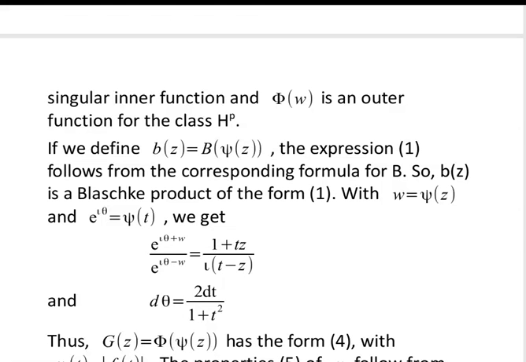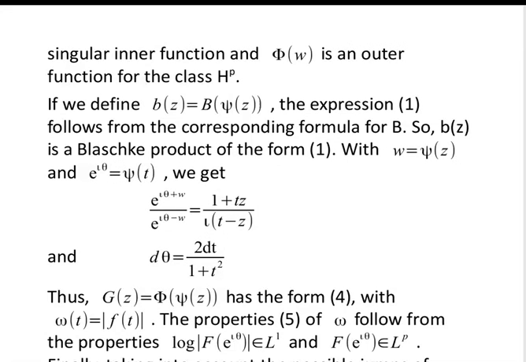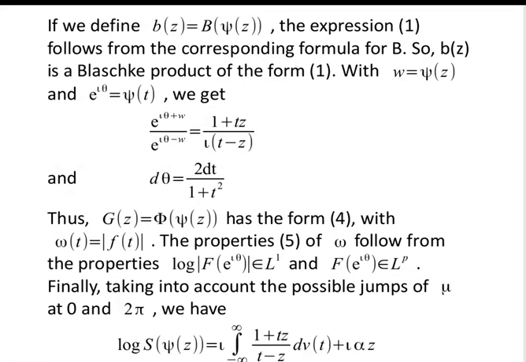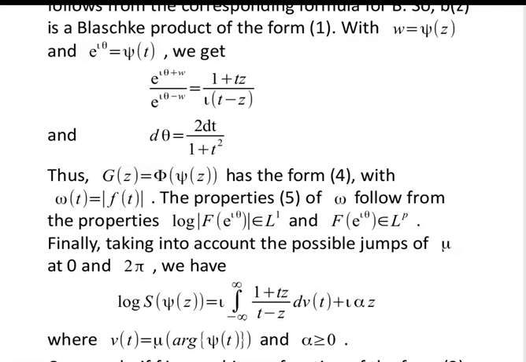We get (e raised to power iota theta plus w) upon (e raised to power iota theta minus w) is equal to (1 plus d(z)) upon iota into (t minus z), and d theta is equal to 2 dt upon (1 plus t square). Thus g(z) is equal to phi of psi(z) has the form 4 with omega(t) is equal to mod of f(t). The property phi of omega follows from the property log of mod of f of e raised to power iota theta belongs to L1 and f of e raised to power iota theta belongs to LP.